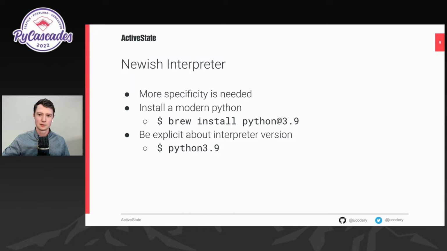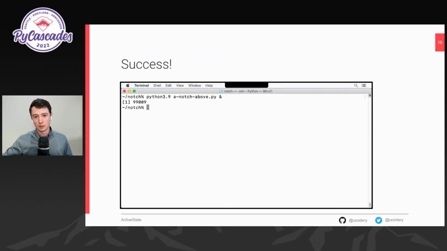So they go and get it. But now I tell them, when you go to run notch above again, don't run python. That's taken by 2.7. Don't run python3. That's taken by 3.10. You're going to have to be super duper explicit about your Python. Say python3.9, please run my program. When they do, they get a notch. They're happy with this. I'm happy with this. My program's running on two machines now. It's twice as many as before.